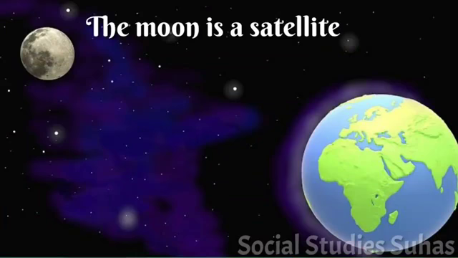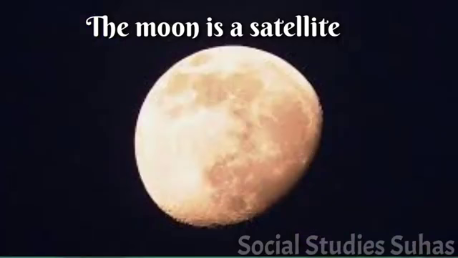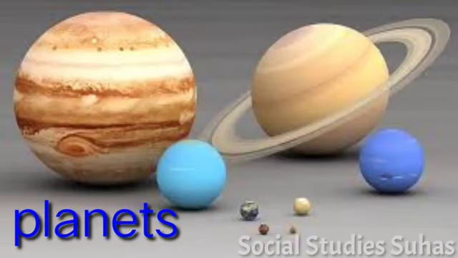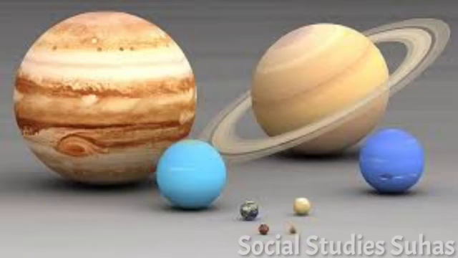The moon that we see in the sky is a satellite. It is the companion of our earth and moves around it. Like our earth, there are 7 other planets that get heat and light from the sun. Some of them have their moons too.